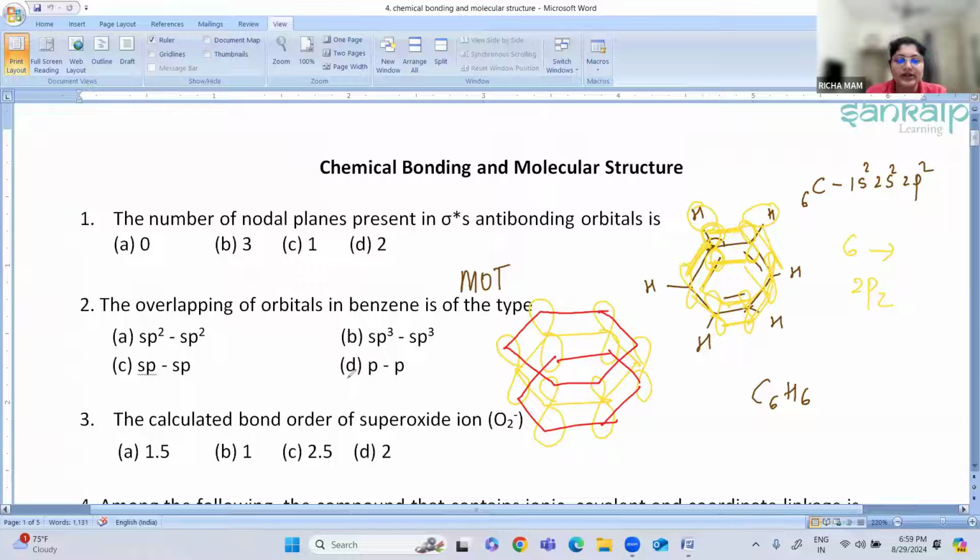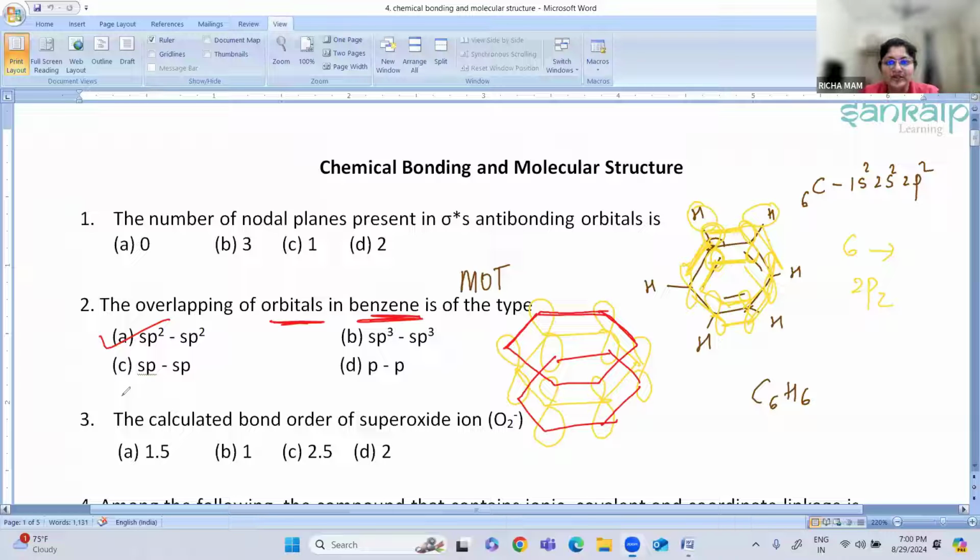So the pi electrons are delocalized, and it is sp2 sp2 type of overlapping. So the overlapping of the orbital is of what type? It is of the type sp2 sp2 overlapping, because each carbon atom is an sp2 hybridized carbon atom. So remember, in benzene it is sp2 type of overlapping. So the answer is option number A.